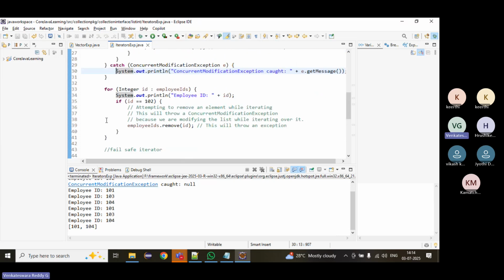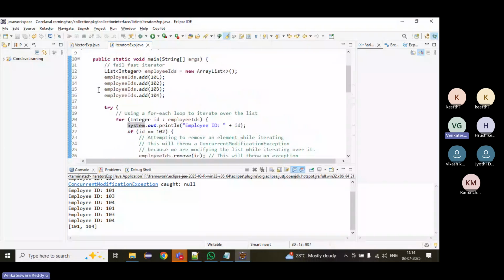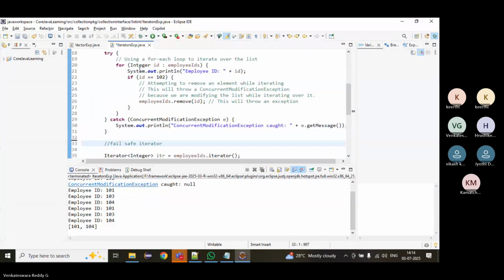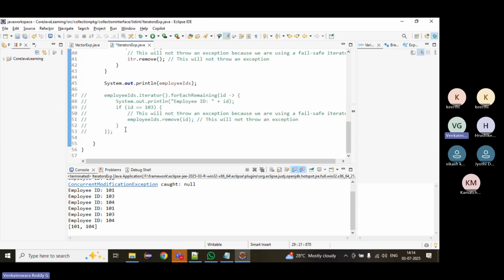Here, how many times have we done this? One second. Okay, keep this in. Then the iterator.